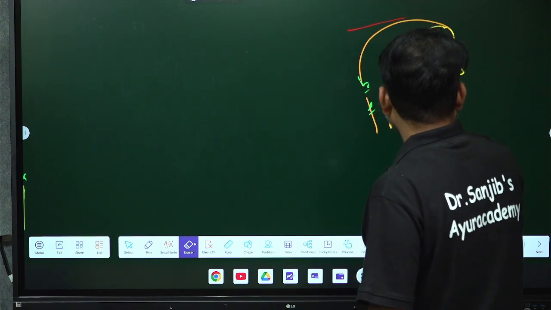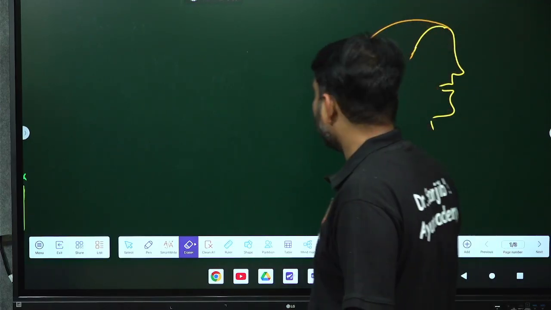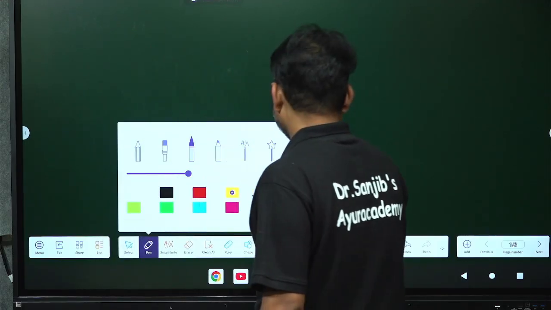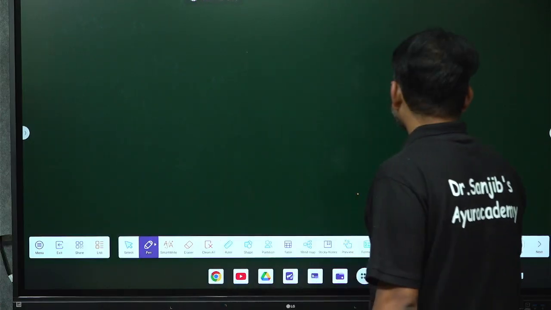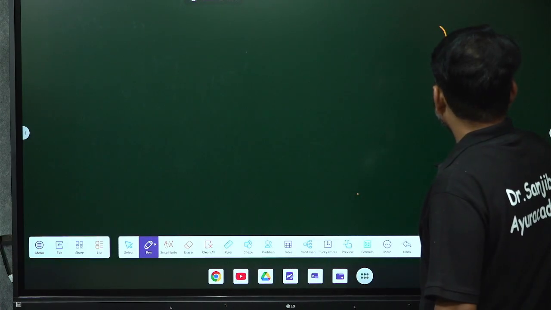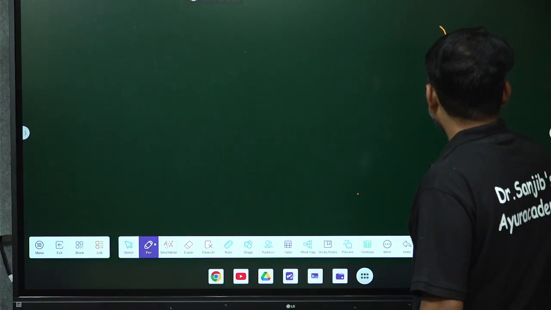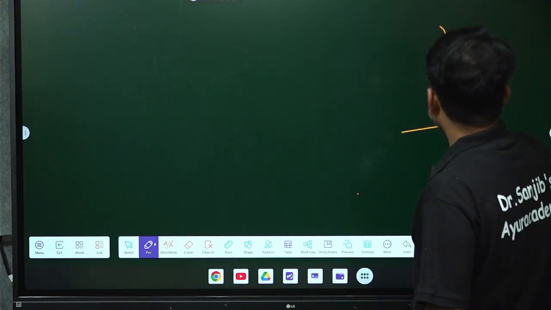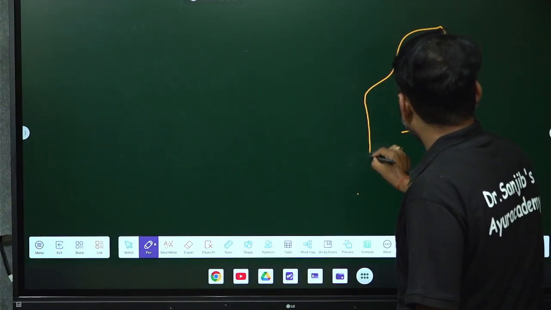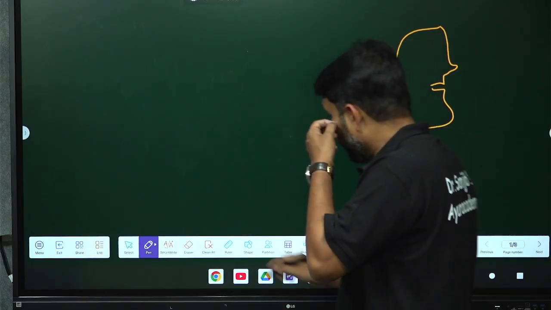Okay, so let me draw the diagram again. Next, coming to the point, this is a man, this is a man like you people. Okay, so here there are bacterial infections.